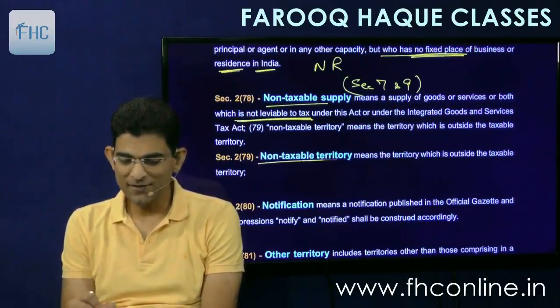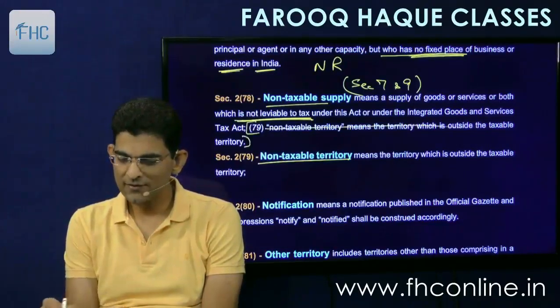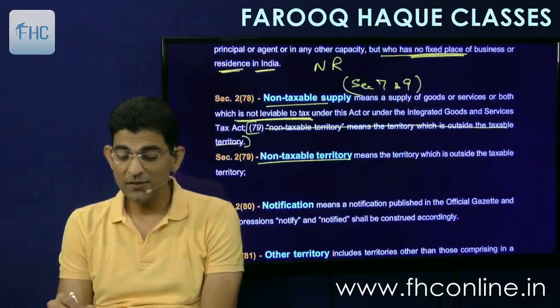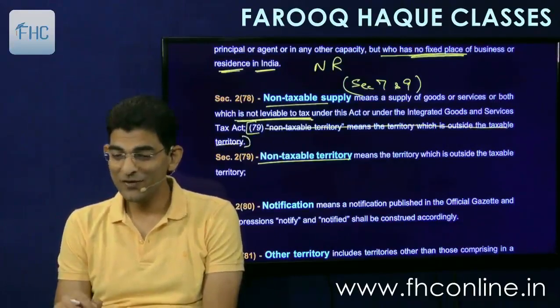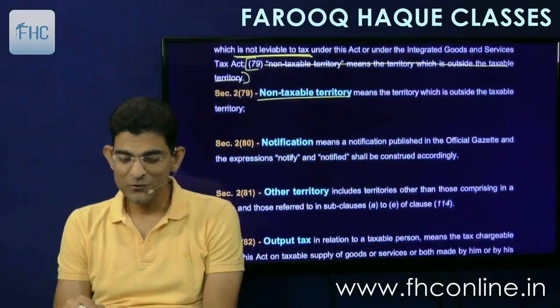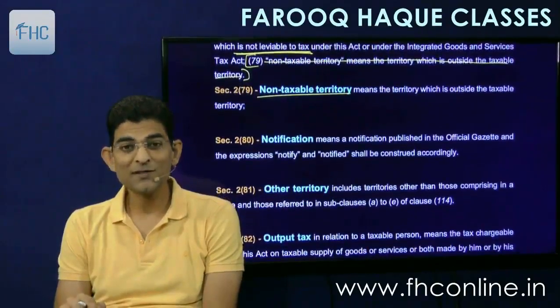Then non-taxable territory. Now it is given here also, so you can cut this line. Non-taxable territory means territory which is outside the taxable territory. Simple. So we have seen the definition of India. So anything which is outside that is non-taxable territory.